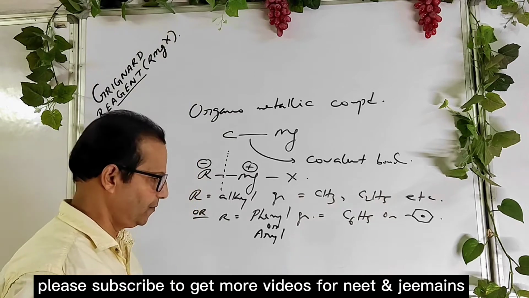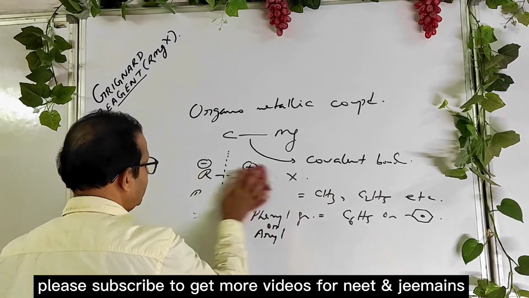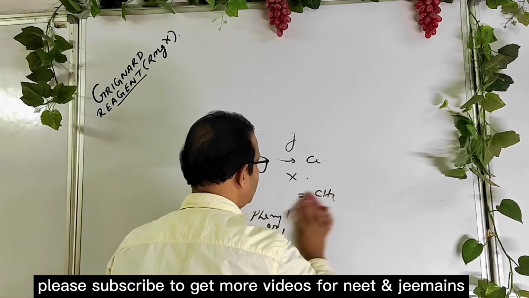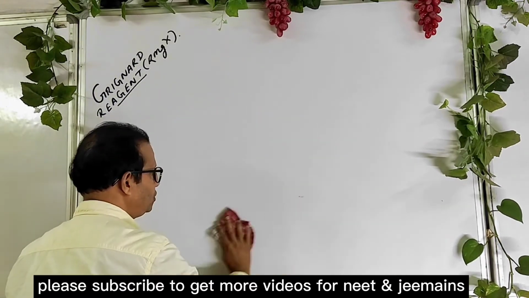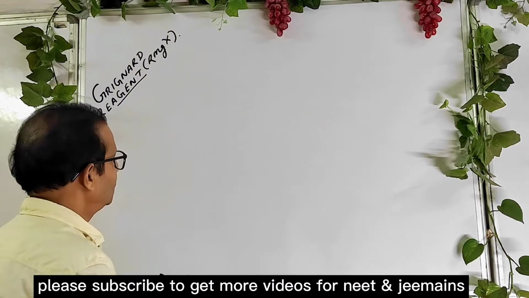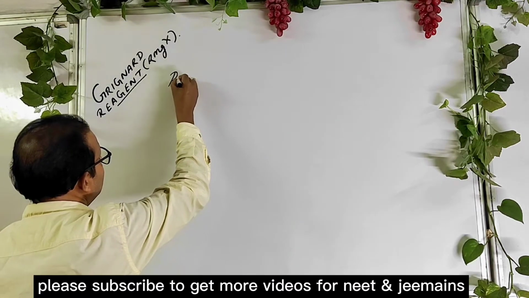Now see how Grignard reagent is prepared, and from the preparation of Grignard reagent I have seen questions in JEE Mains as well as NEET. So, preparation of Grignard reagent.